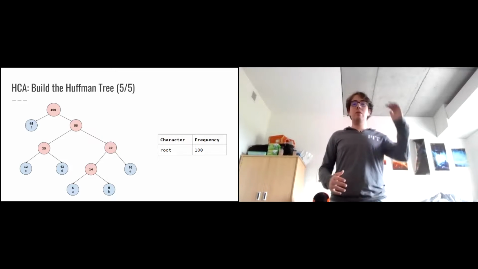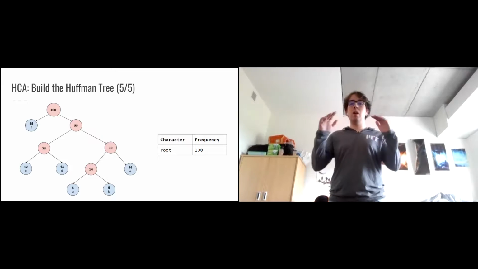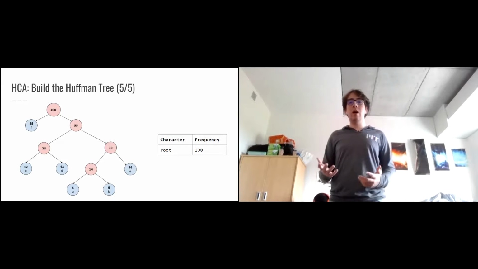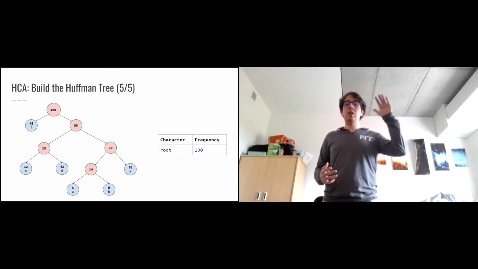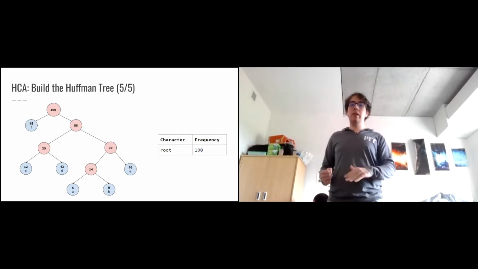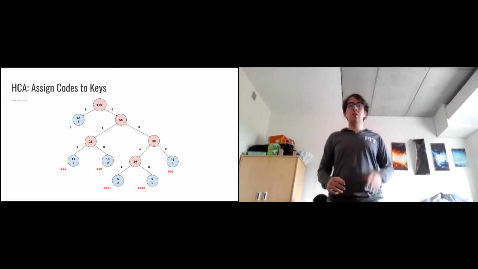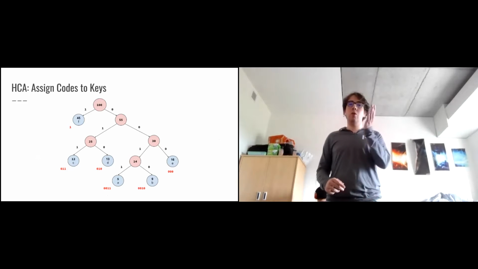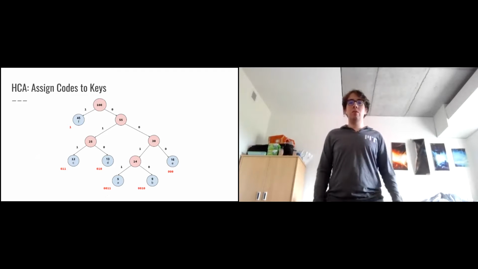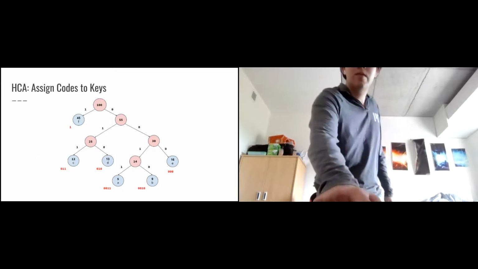questions game, but instead of going from top to bottom, we're building the tree from bottom up. It's just easier to implement it as an algorithm, but it's the same intuition that we're applying the keys with the most frequency at the top and the keys with the least frequency at the bottom. So we can do the same process of assigning keys. If we go left, we represent it as a 1. If we go right, we represent it as a 0. So this is a way of assigning prefix codes for our characters.